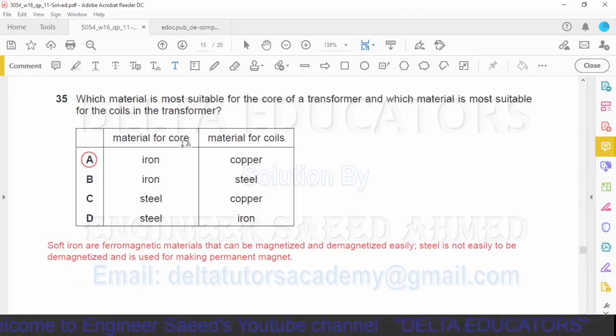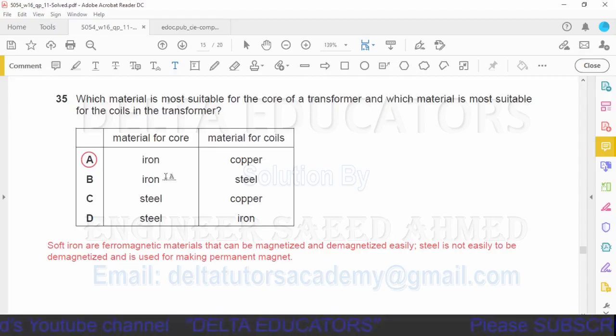Question number 35. Which material is most suitable for the core of a transformer and which material is most suitable for the coils in the transformer? Okay, here we have two columns, material for core and material for coils. For material for core, it is given iron in option A, iron in option B, and steel in options C and D. Now we have to choose whether iron is better or steel is better, whether we have to use iron or steel for the core of the transformer.